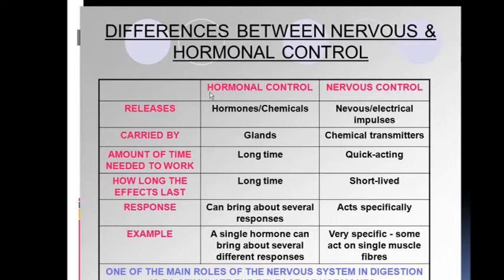Hormonal control releases hormones and chemicals. Nervous control releases nervous and electrical impulses. Hormonal control is carried by the glands, and nervous control is carried by chemical transmitters.